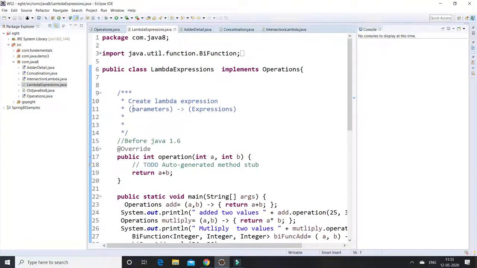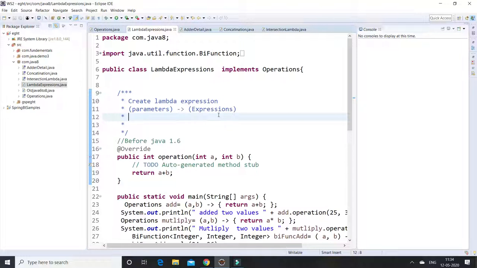So this is the way we need to declare the lambda expression. This is the arrow symbol, we need to declare the lambda expression symbol. So these are the expressions on the right of the arrow, and the left side of the arrow shows the parameters. So how can we use lambda expressions in Java 1.8?